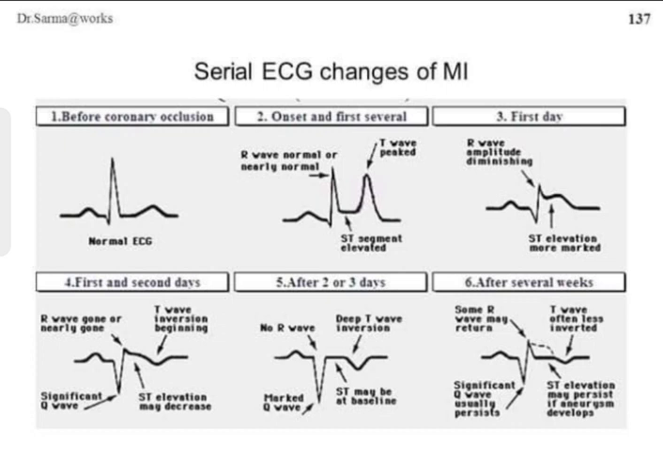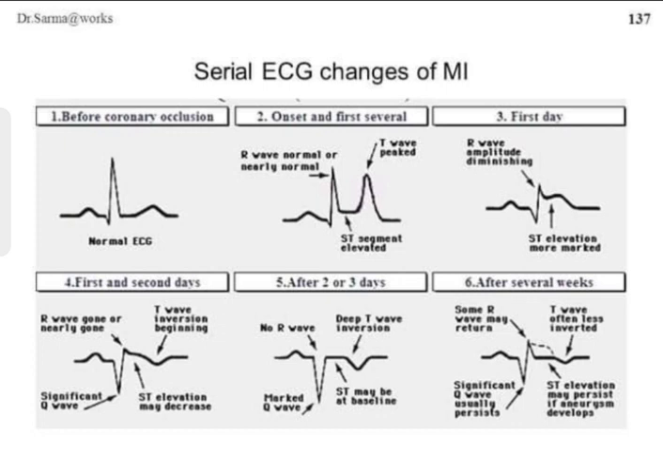So before coronary occlusion there is a normal ECG, and with the onset R wave is normal or nearly normal, ST elevation with peak T waves. On the first day, R wave amplitude will diminish, Q wave will appear, and ST elevations will be more marked. On first and second day, R wave gone or nearly gone with significant Q wave, slight ST elevation with T wave inversion.